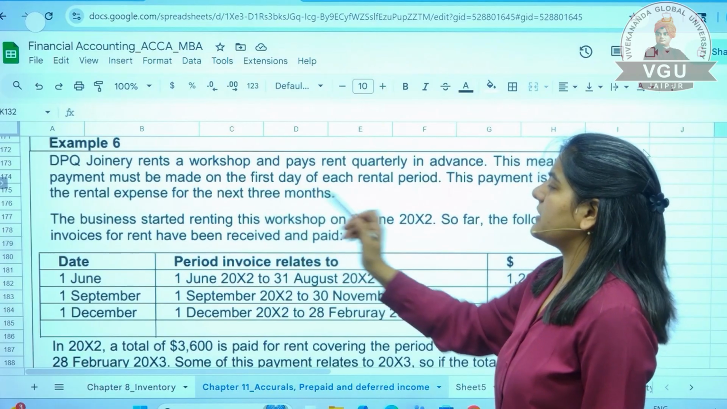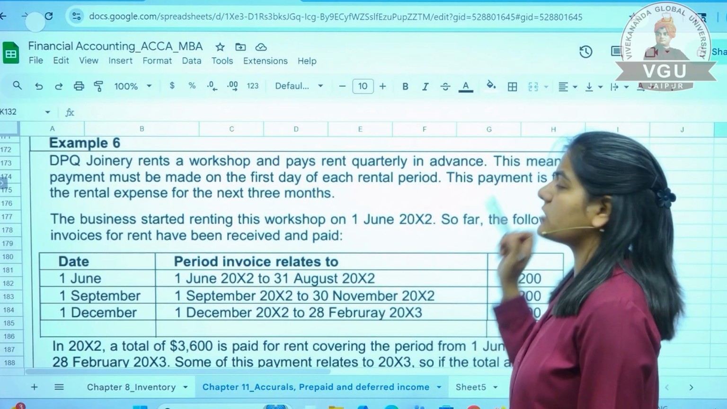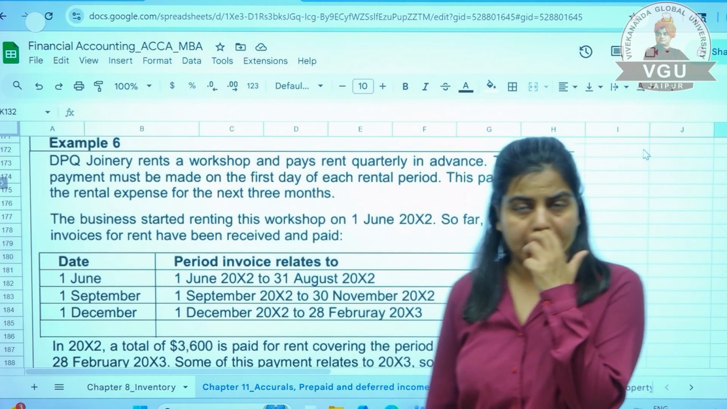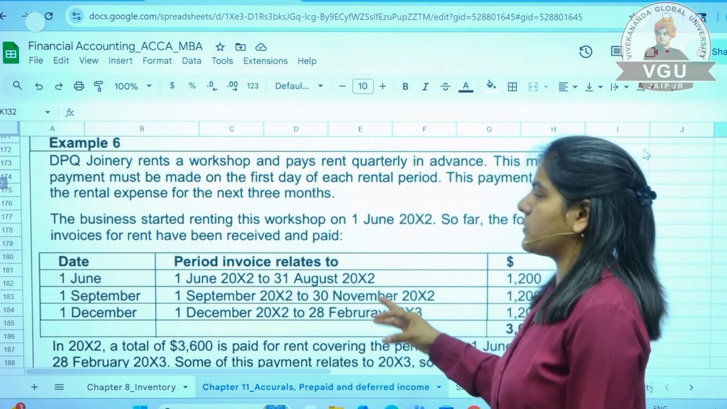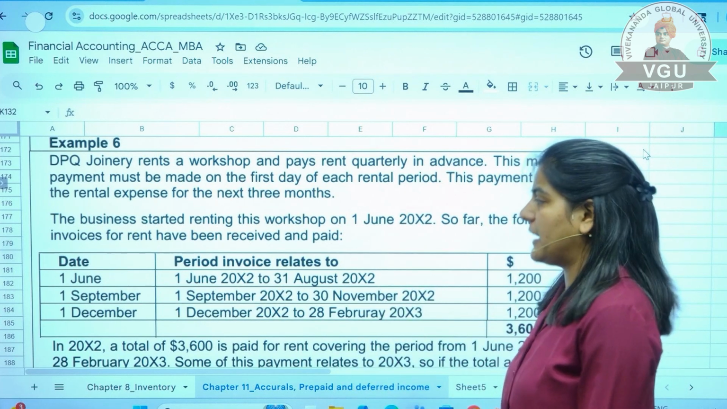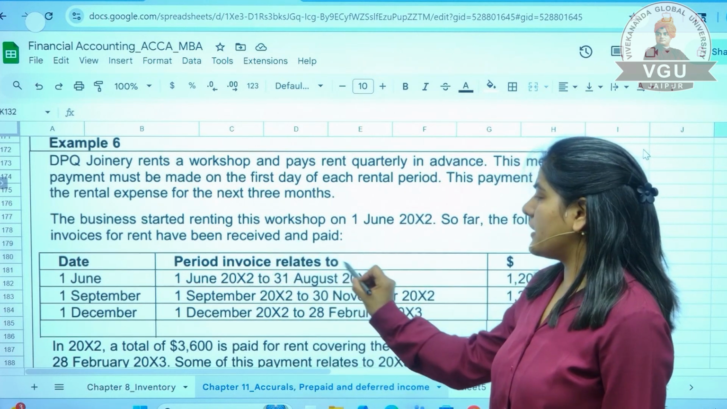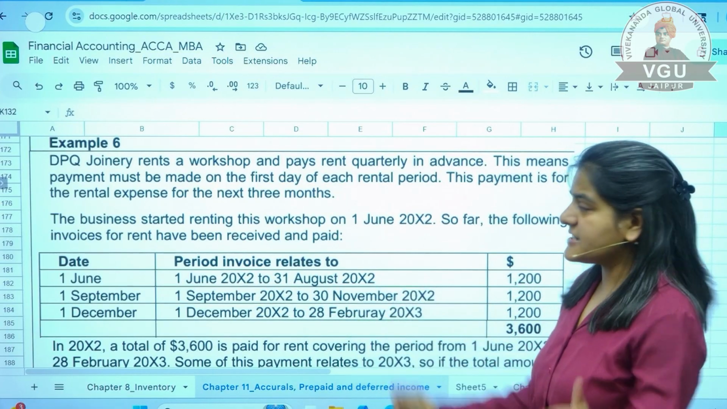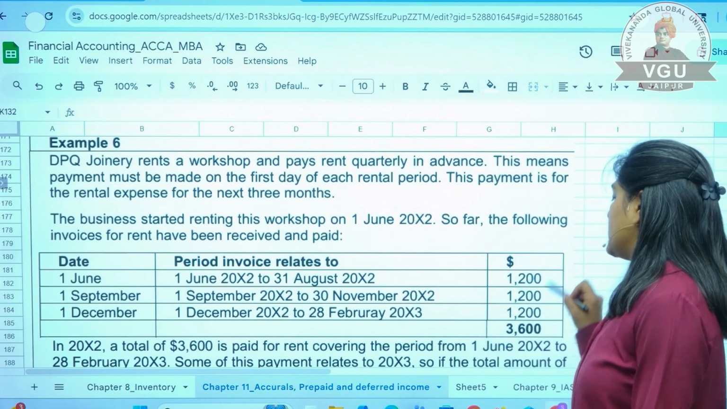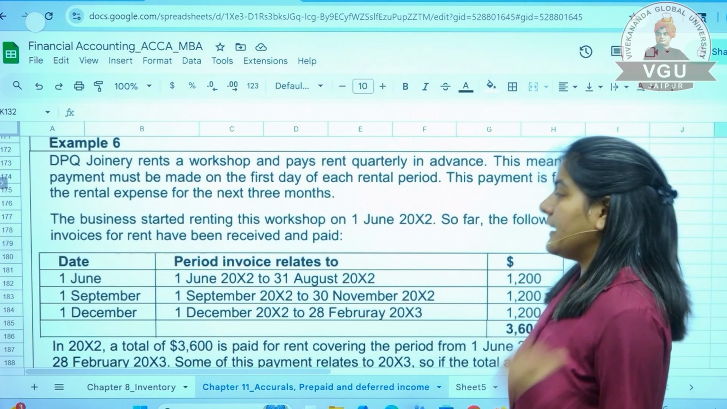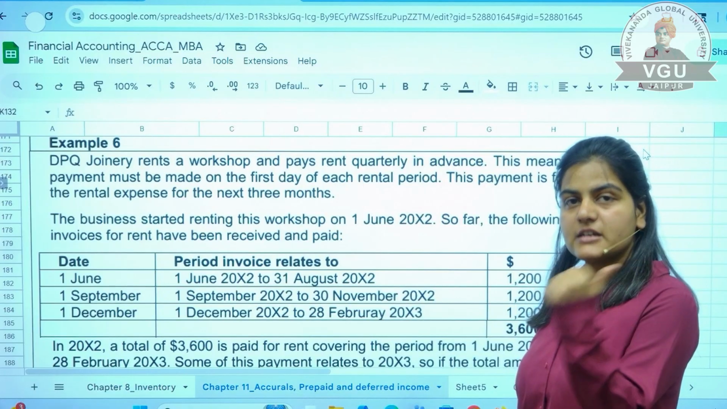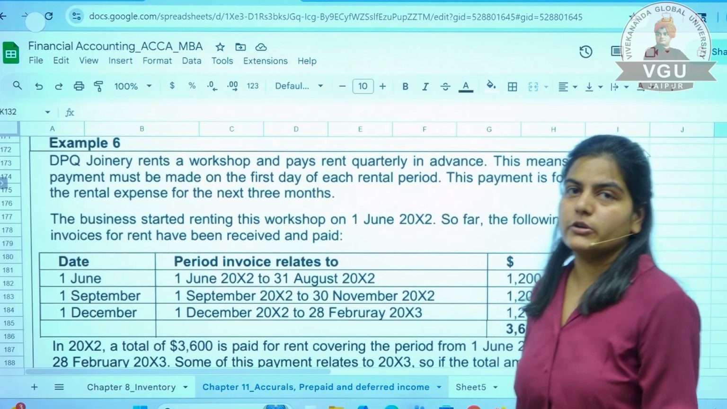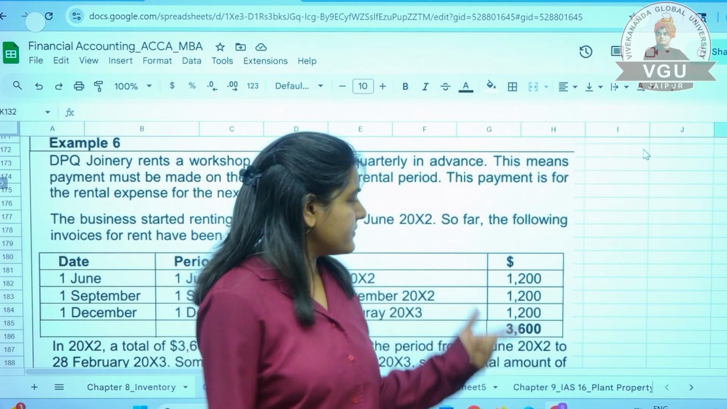The business started renting this workshop on 1st of June 2022. So far, the following invoices for rent have been received and paid. So these are the invoices that have been generated and paid on 1st June. The invoice period is June, July, August. For 3 months, the payment is 1,200. Then September, October, November, again 3 months, the payment of 1,200, and on 1st December you have made payment for December, January and February. So for each quarter you have made payment in advance, 1,200, 1,200, 1,200, total 3,600.